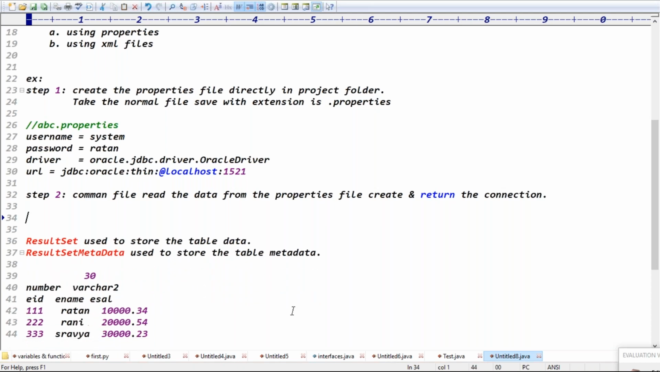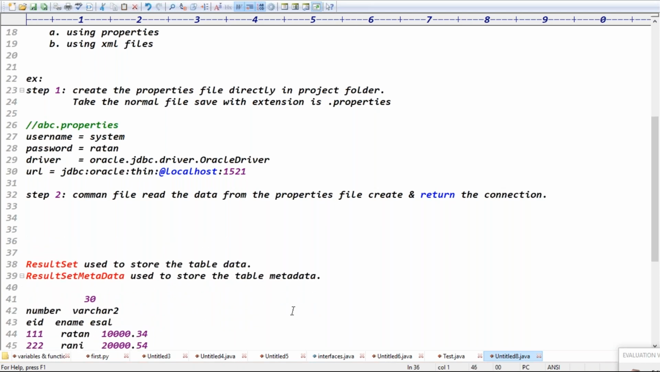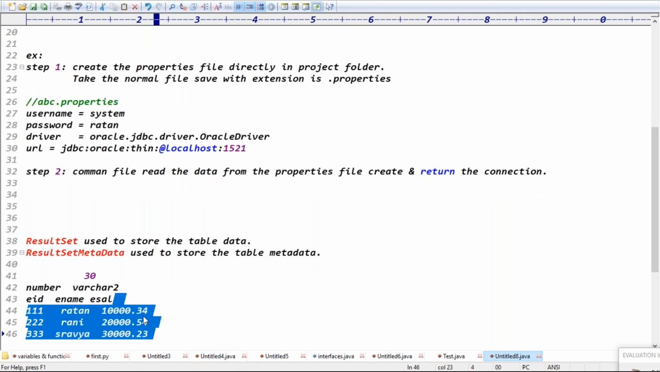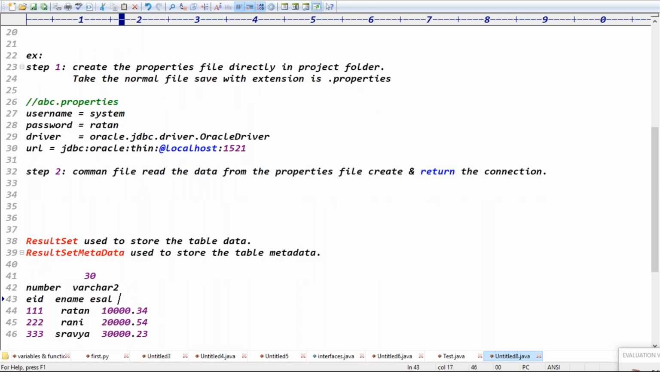Guys, are you clear now? Table metadata means, I clearly explained. Table data is called table data, guys. Table metadata means what? How many columns the table contains, what data type each column contains, and how many characters are allowed. This is all table metadata, right?